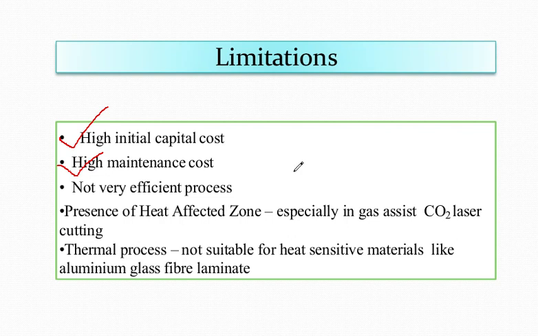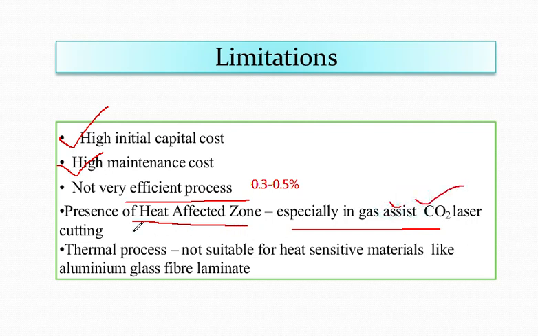Another limitation is that it is not a very efficient process. Why is it not very efficient? Because I have already told you efficiency varies between 0.3 to 0.5%. This is the efficiency percentage. So you can see that it is not a very efficient one. The presence of heat affected zone occurs if you go with gas assist CO2 laser cutting. If you go with the gas assist CO2 laser process or cutting, then you can obtain a heat affected zone.